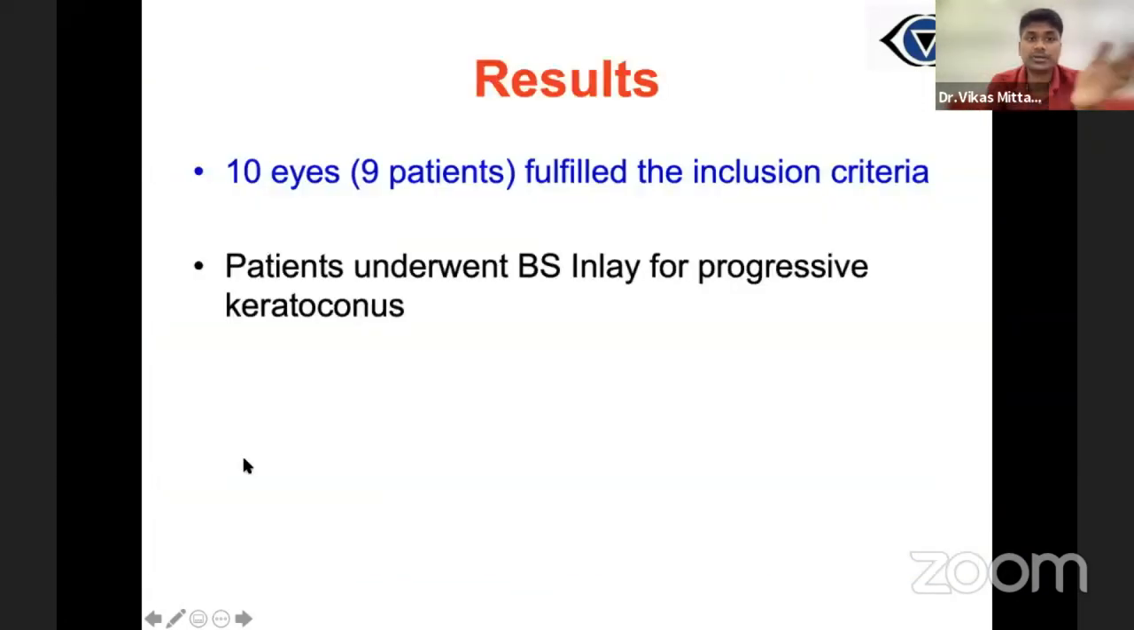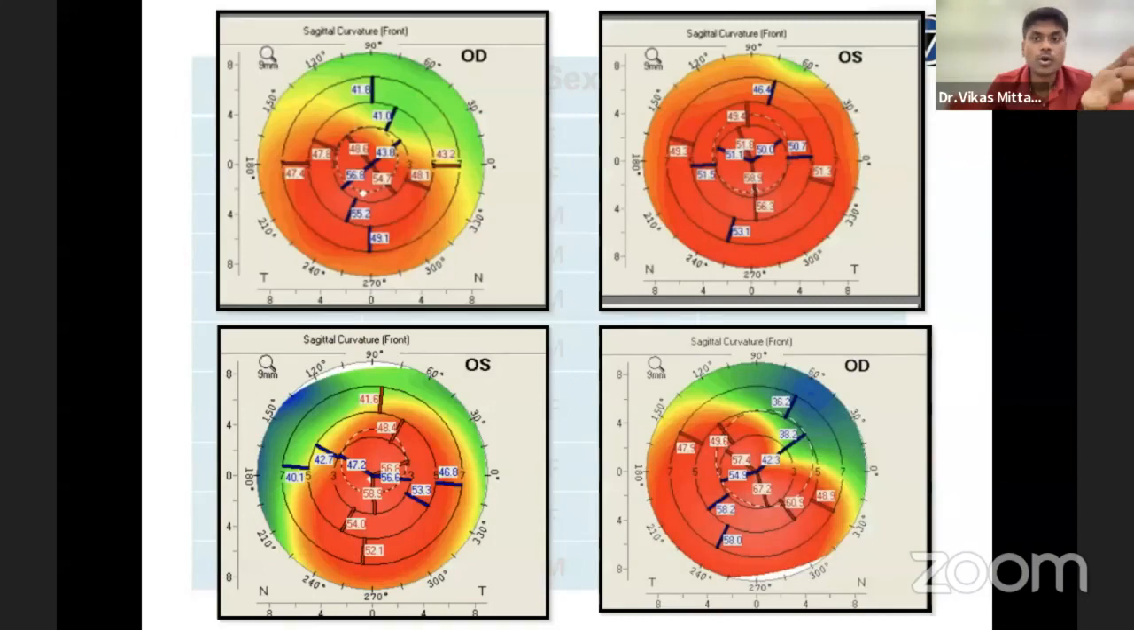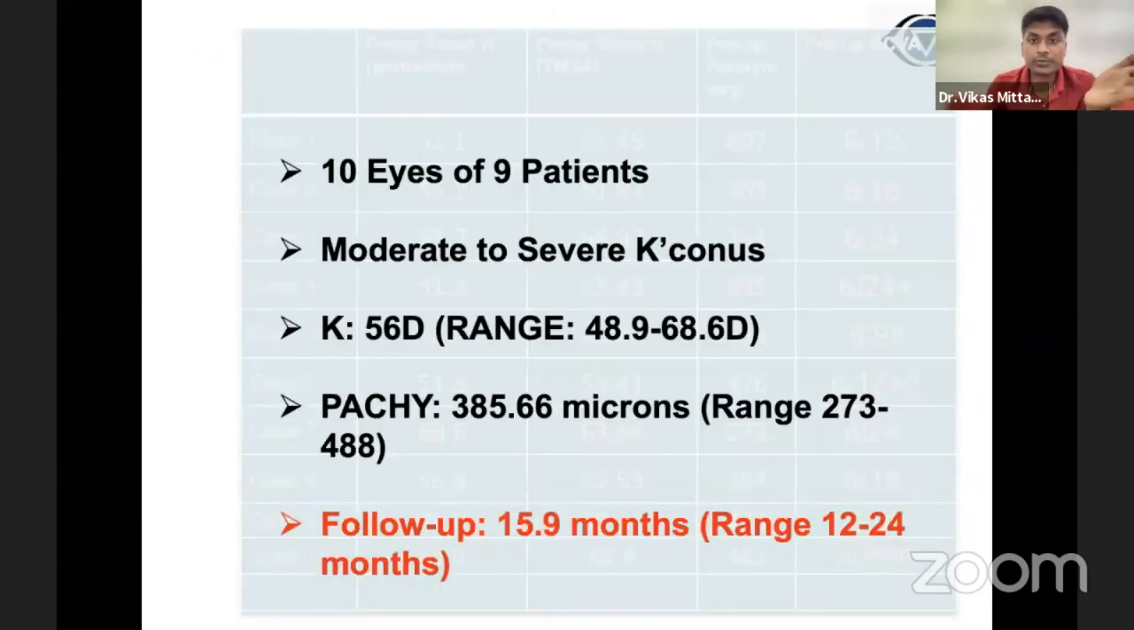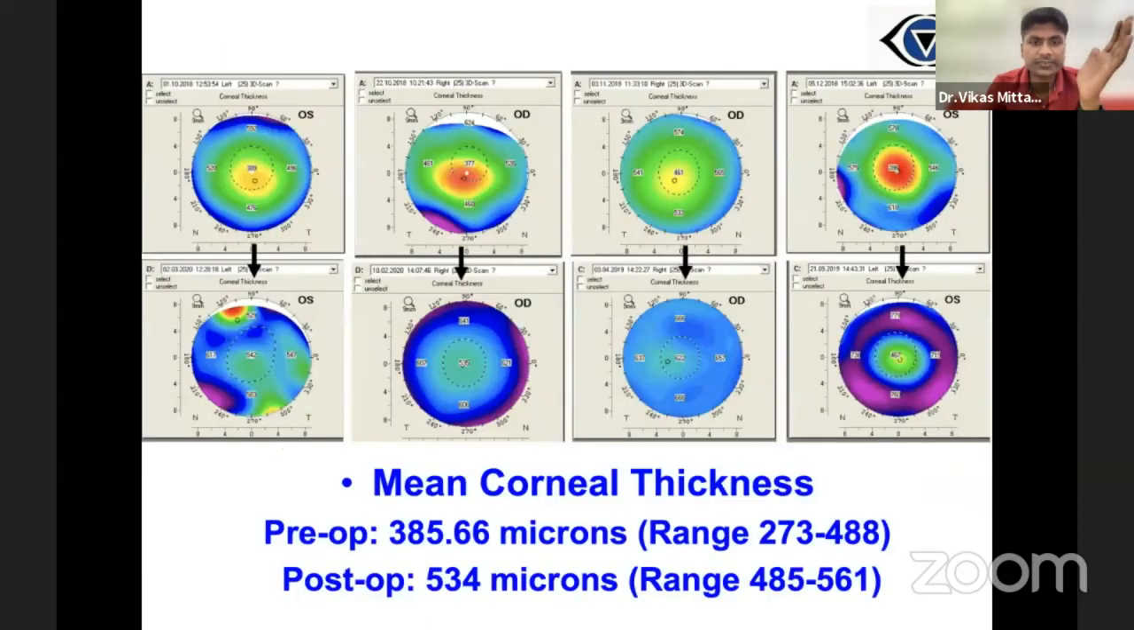These were the first 10 patients that we analyzed. All had keratoconus, and one patient had post-LASIK ectasia. All were mild, moderate to severe keratoconus with a mean K of 56 diopters and average pachymetry close to 380 microns. In all patients it was surgically very easy. It's not complicated at all. There was no specific intraoperative complication, be it striae or haze or cellular reaction, and there were no failures.